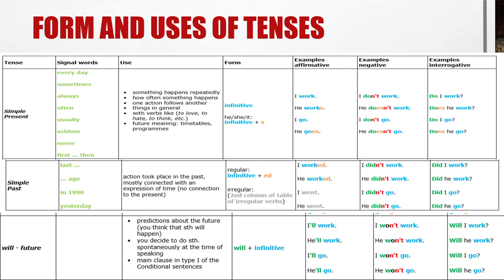Okay, so use कैसे होता है? Something happens repeatedly. Actions repeatedly हो रहा है. Every day I do my exercise. Okay, every day I go to school. Okay, so repeated actions. How often something happens, and for the universal truth, जो universal truth है उसमें भी हम लोग क्या use करेंगे? We are using this simple present. Always, usually, never, first. Then I am giving all the examples in my next slide. Okay, so these are the uses. How to use these signal words? Okay, so these are all simple present tense.